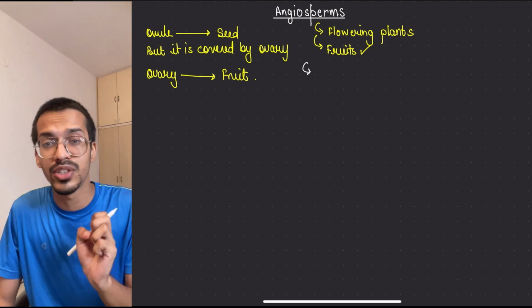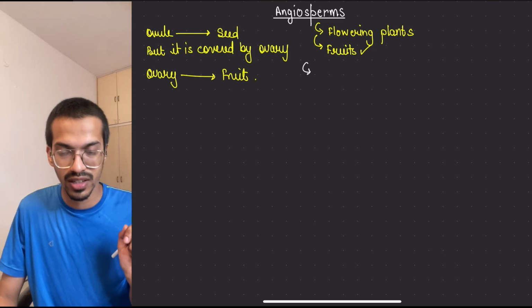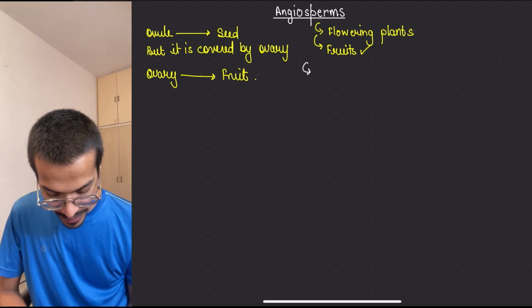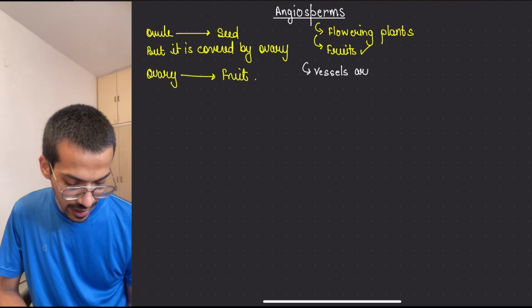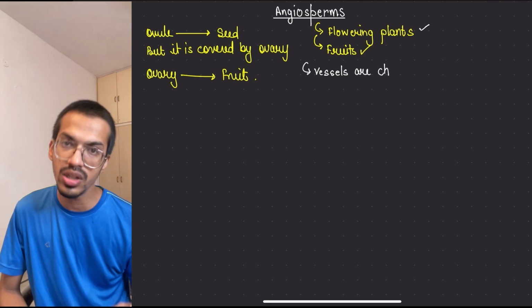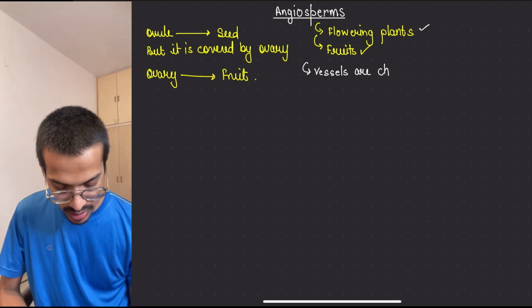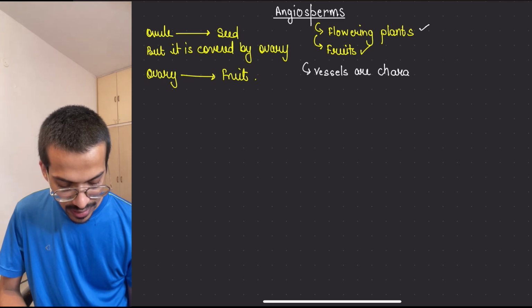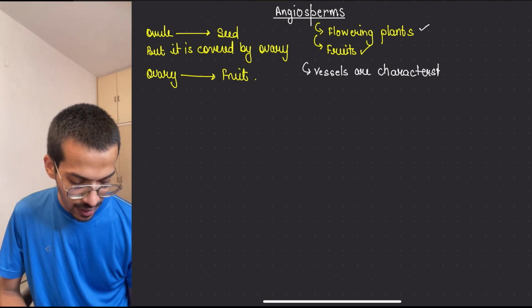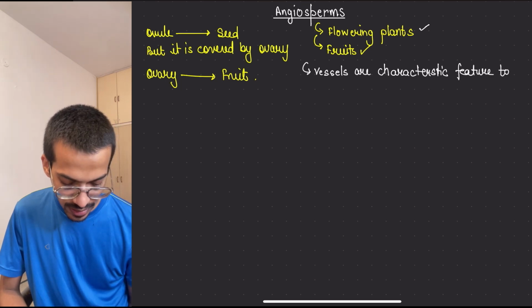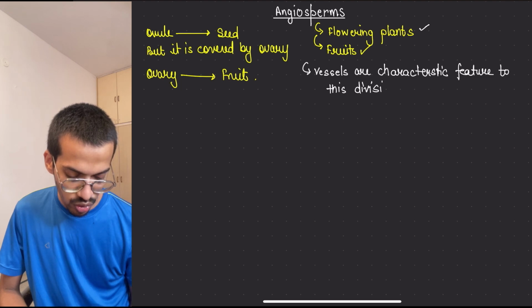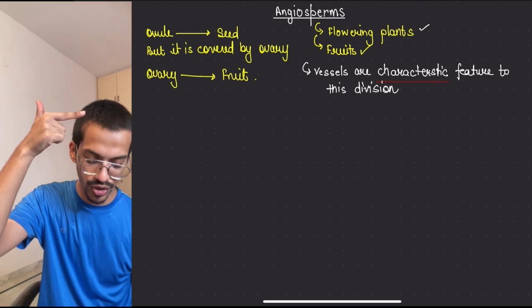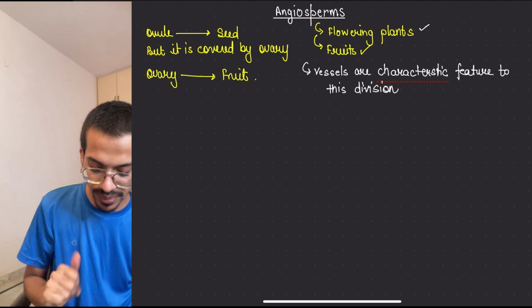Vessels were never present there, so vessels are a characteristic feature of this division. So the three things are flower, fruits and vessels.